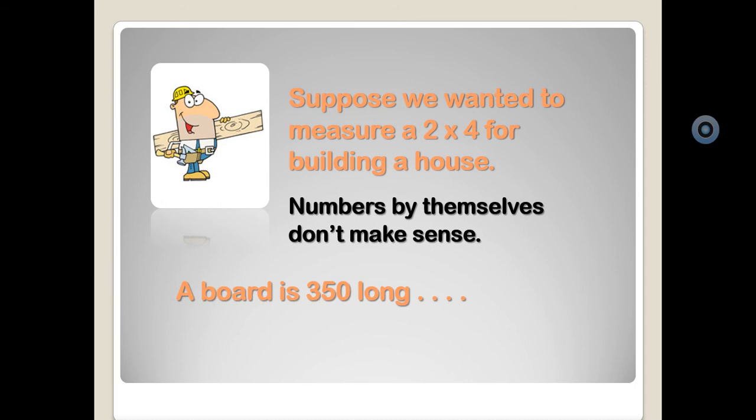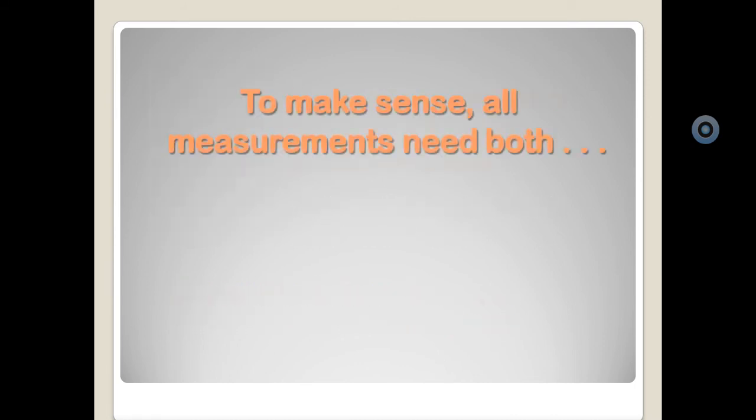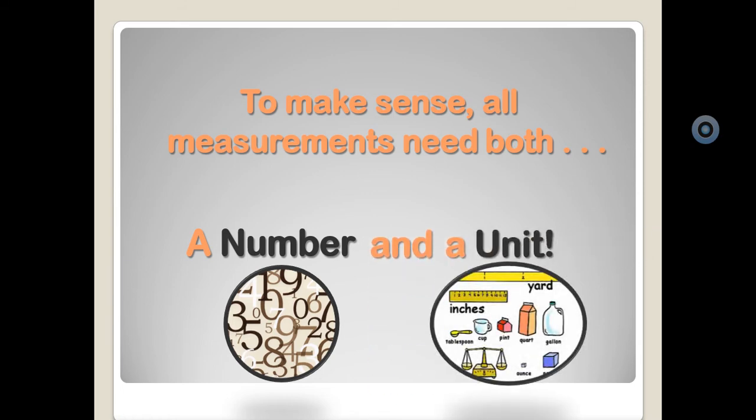Board is 350 meter long. Board is 350 long. पता नहीं 350 क्या है, किलोग्राम है, सेल्सियस है. So to describe them in a proper manner, numbers should be added with a proper unit. And therefore, to make sense, all measurement needs both the number and the unit.